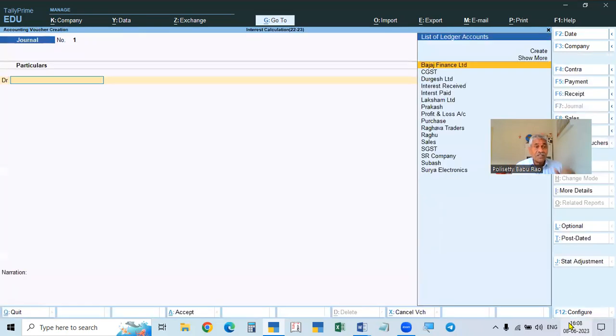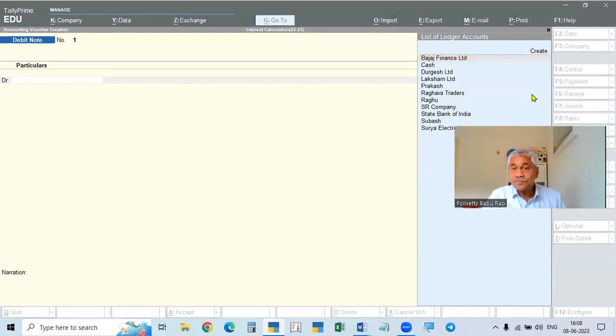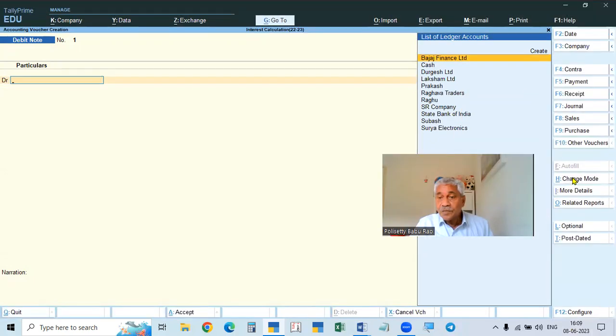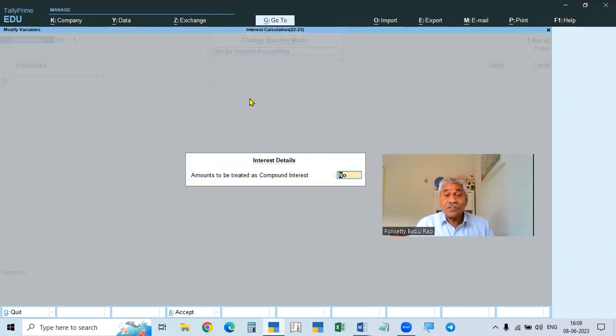So here, voucher, Alt F5 is the debit note. This debit note is not used for other purposes, it is used for interest purposes. Interest is to be calculated. That is why here go to change view, change mode. Invoice, account basis, service. See here, use for accounting, interest accounting. So that we have to take.